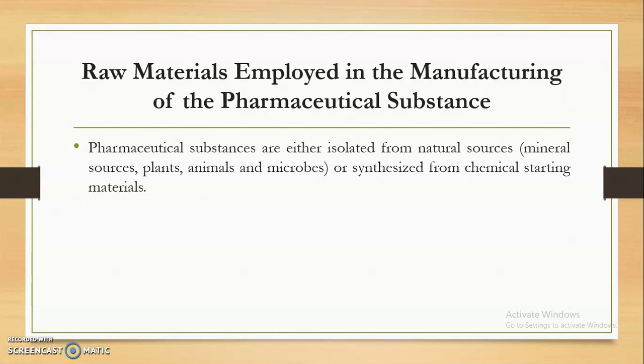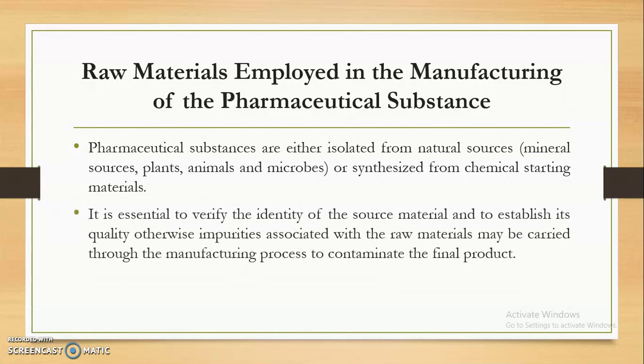So these are the most common sources. If the starting material is not pure, then that impurity automatically comes into our final product. That's why I am saying this is the most common way in which impurities are incorporated into our final product.